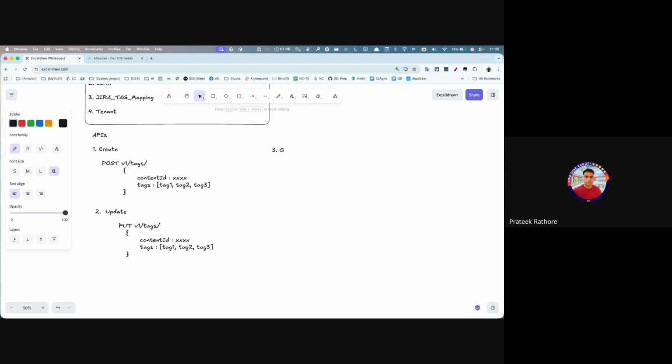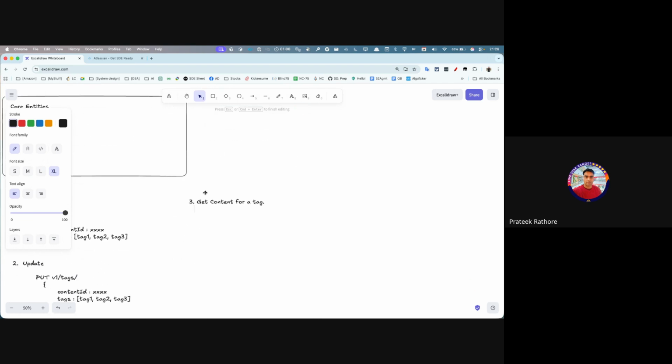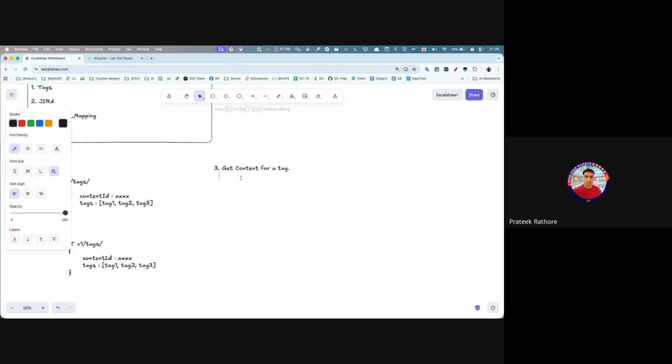Get. What I am saying is get content for a tag. That means that I'm clicking on a tag, our second requirement, I guess. Get content for a tag. So I'm passing a tag ID and then getting a content array.